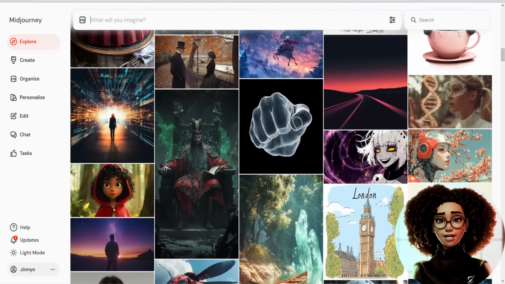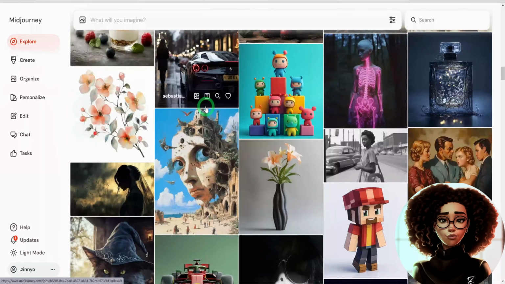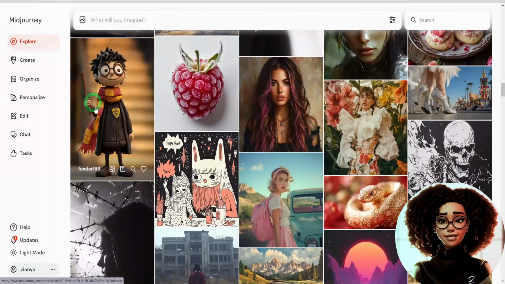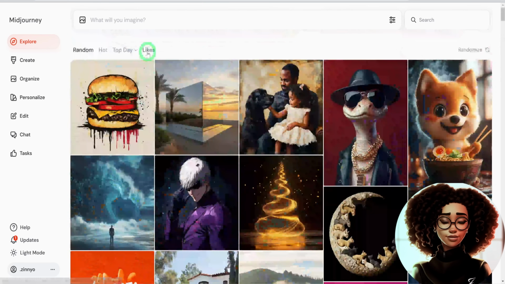Coming into Midjourney, I'll explain a few things on how to master its use. To start, you could explore to get an idea of what you want to create. Since we're creating an animated story, you could look for animated characters that have the feel and look you want, and then save it as a reference.